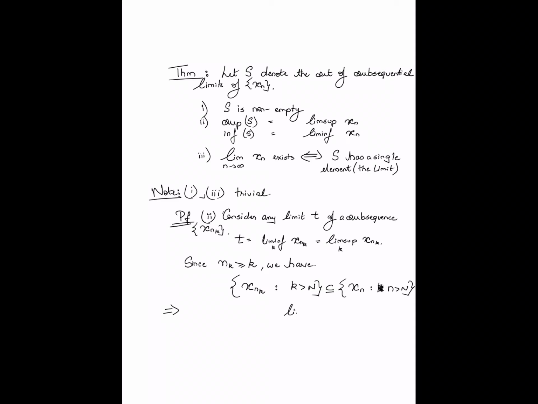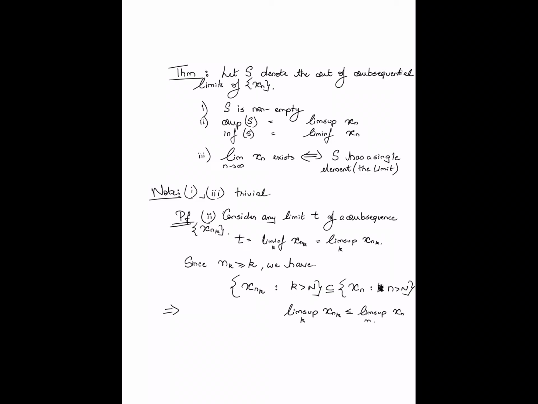So, if you look at the lim sup of x_{n_k}, it is going to be less than or equal to the lim sup of x_n.